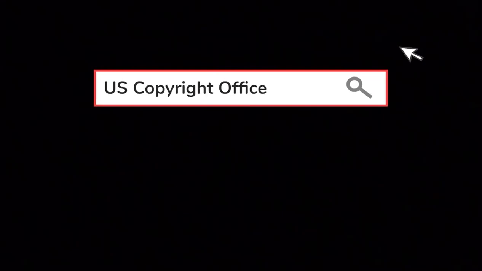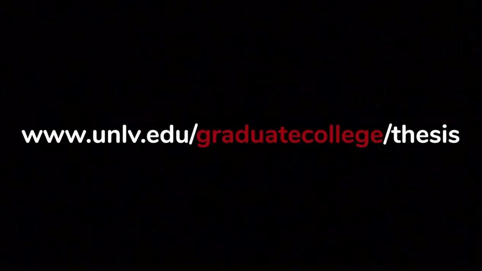The copyright page is not a required section for your thesis or dissertation. For examples of reasons why you might want to copyright your document, information on the U.S. Copyright Office, frequently asked questions, and information on embargo, please see the copyright page formatting manual on the UNLV Grad College Thesis and Dissertation website.